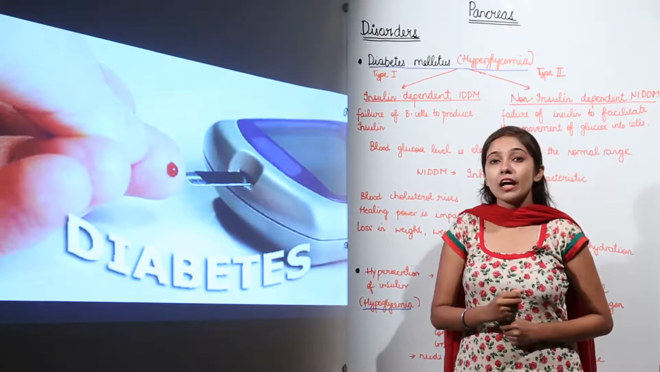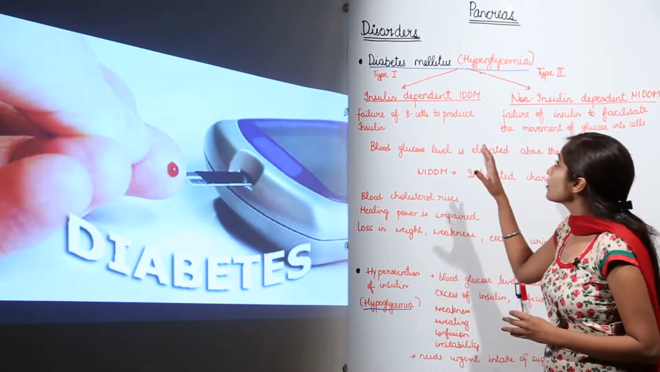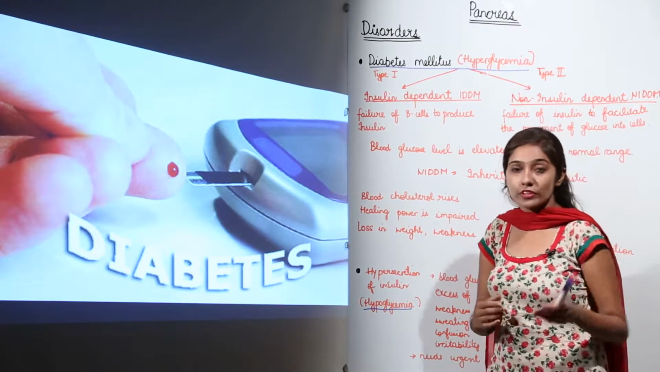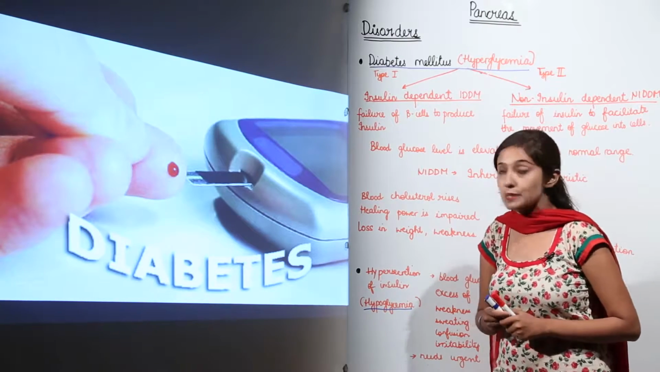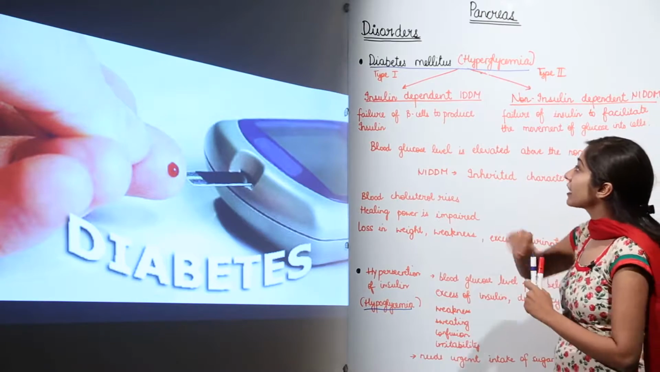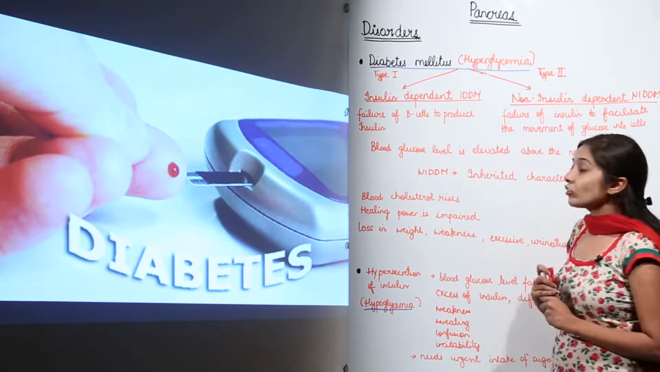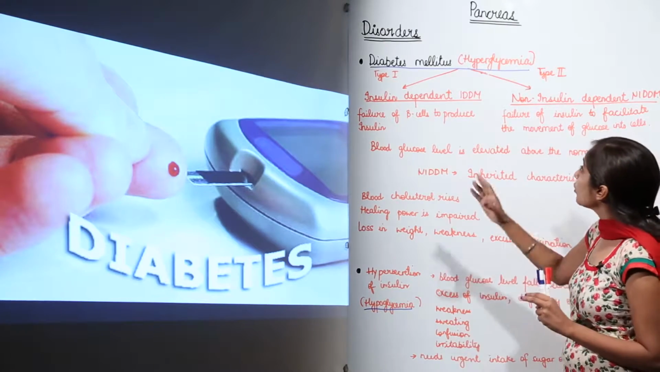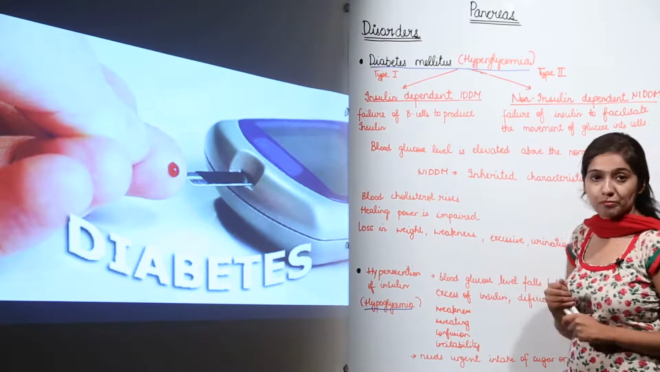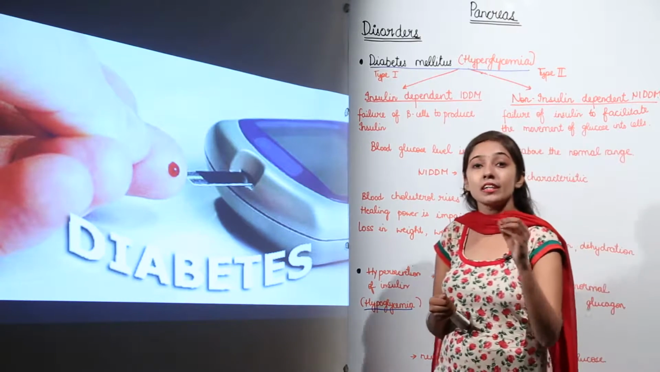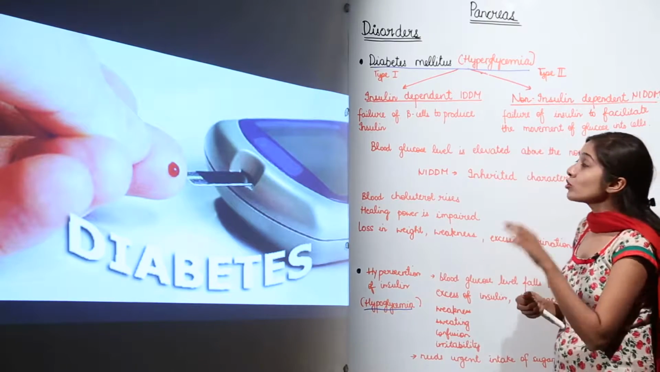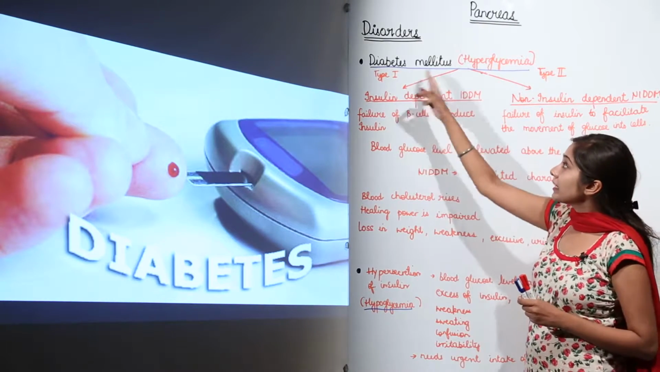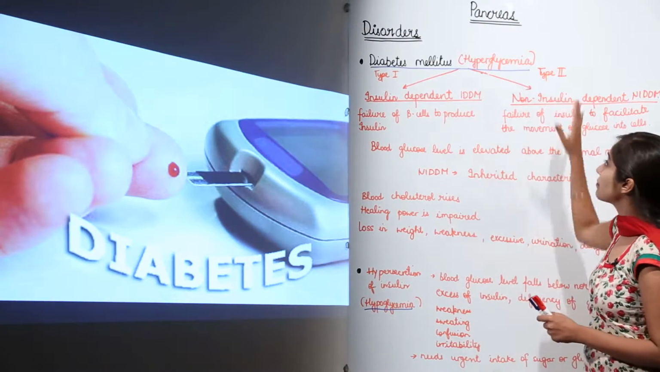Now let us see what are the disorders that are because of the hypersecretion or the hyposecretion of the hormones of pancreas. First of all, we have diabetes mellitus. This diabetes mellitus is also known as hyperglycemia. It is further of two types: type 1 diabetes mellitus and type 2 diabetes mellitus.